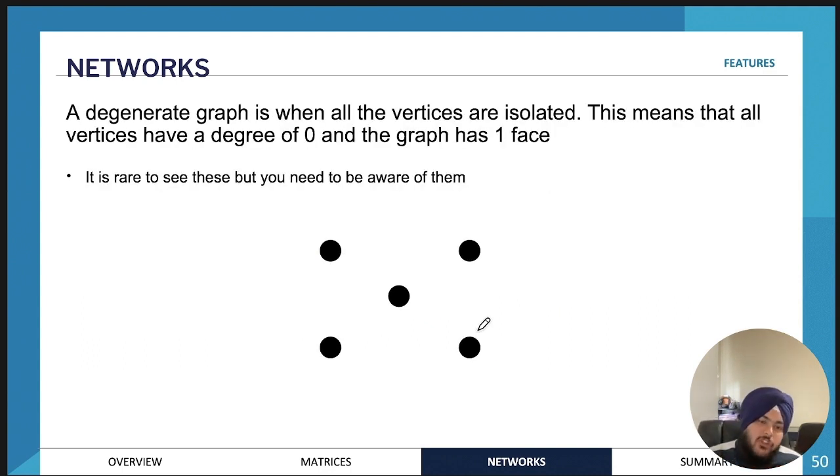Next, we have a degenerate graph. So a degenerate graph is one where you just have isolated vertexes, no edges. And all the vertices are therefore going to have a degree of 0, and the graph will just have one face.